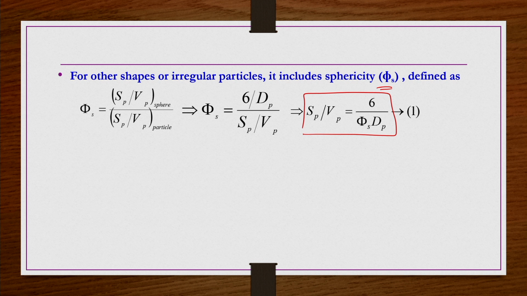That means if somehow from your calculations or results you can get the phi s dP information for unknown irregular particles, then you can indirectly know the Sp by Vp ratio, that is, 6 by phi s dP. That is not the primary objective. For the time being, I am giving it as information, because it is an application for finding out the surface to volume ratio of irregular, very fine materials.